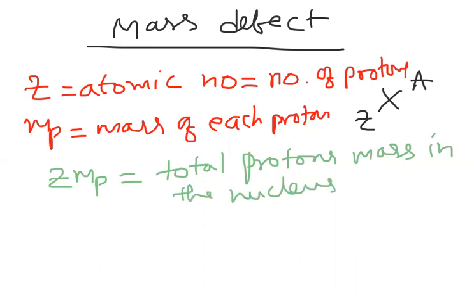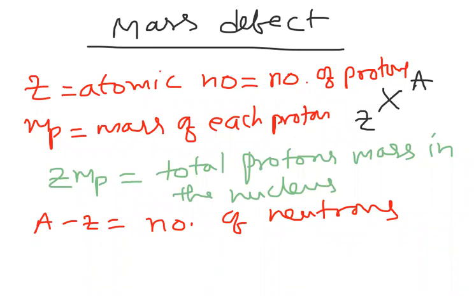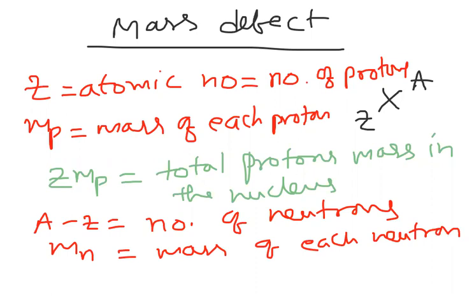And again, if you observe, now A minus Z. You know A is the number of protons and neutrons, and A minus Z is nothing but the number of neutrons. The mass of each neutron is given as Mn. So we know the mass of proton and the mass of neutron.